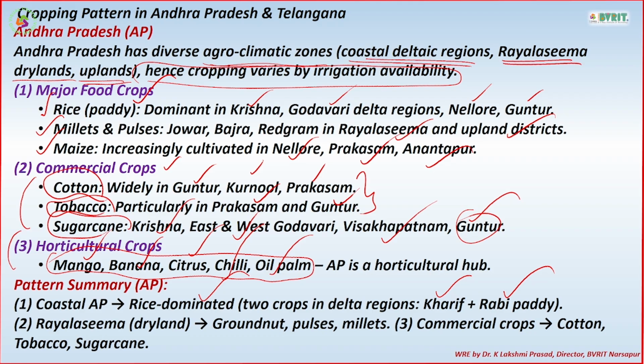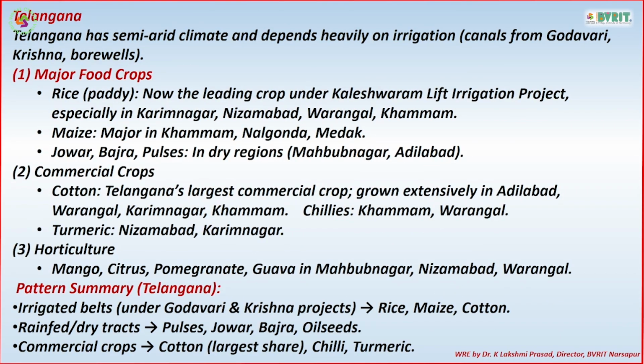Whereas Rayalaseema dryland, if you take it, mainly groundnut, pulses, millets, they will take it. And commercial crops, if you see, cotton, tobacco, sugarcane. So this is the way how the cropping pattern is situated in Andhra Pradesh. Same thing I will talk in Telangana also.